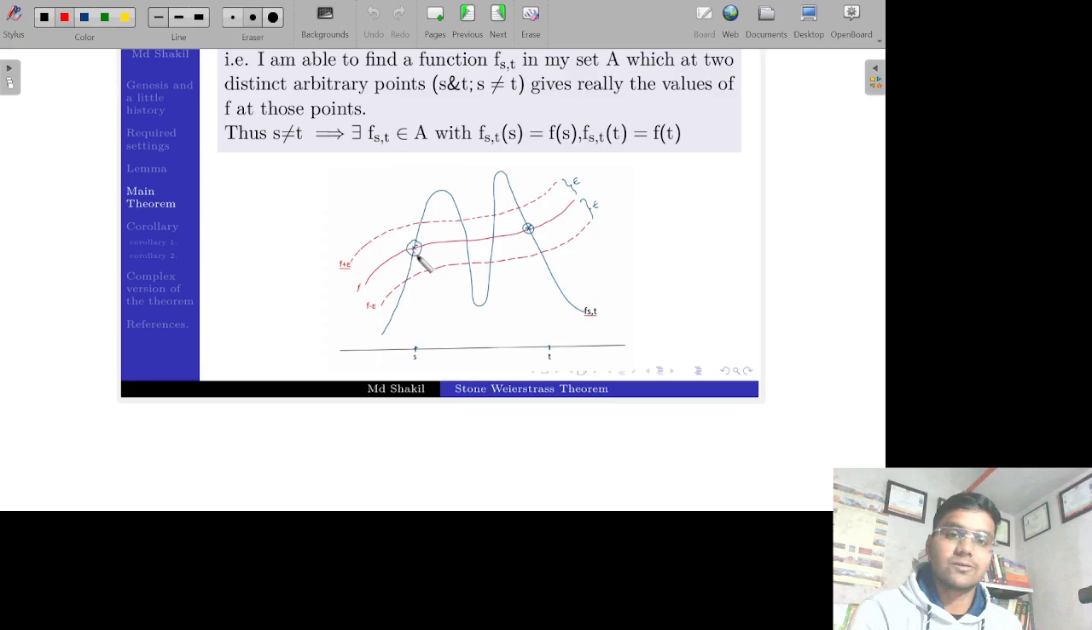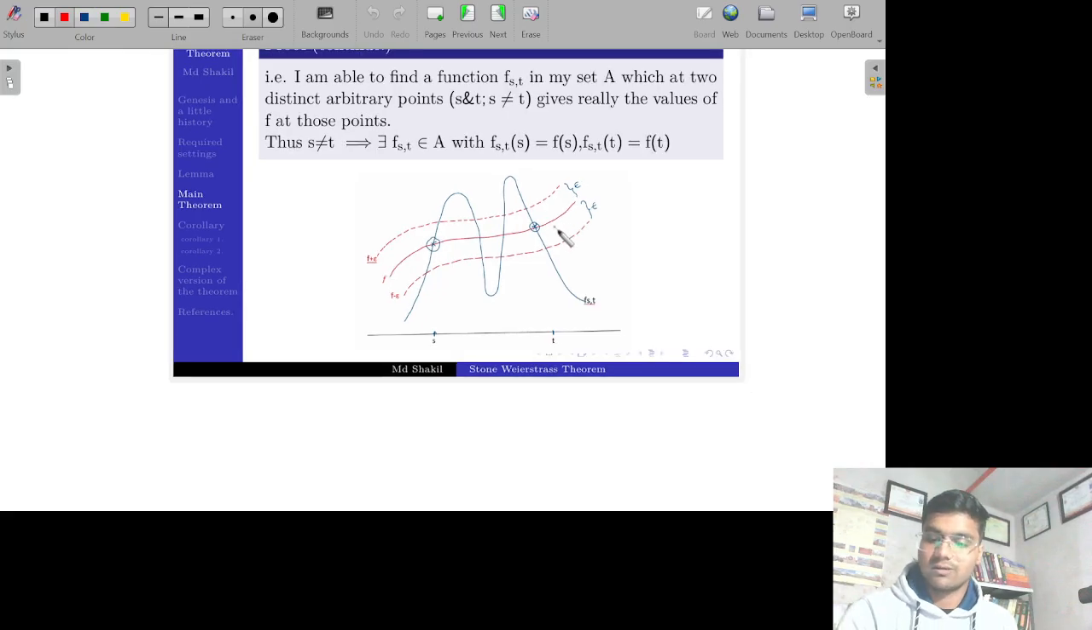So these 2 points are the good points, but at different points in this area, this function goes up above f plus epsilon. So here these points behave as the bad points. It goes beyond the epsilon neighborhood of f. So we need to find a function such that it lies entirely in this epsilon neighborhood, and that function will fall in A itself. That is the goal to prove in this theorem.